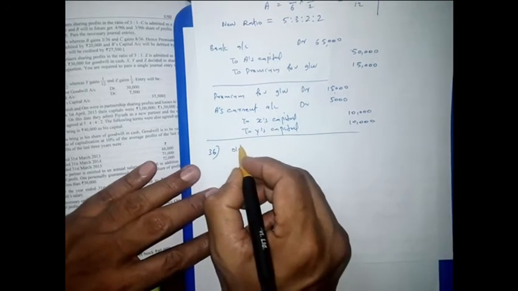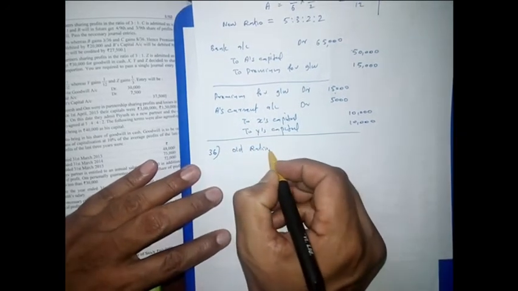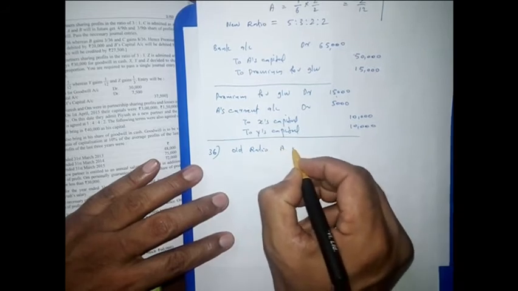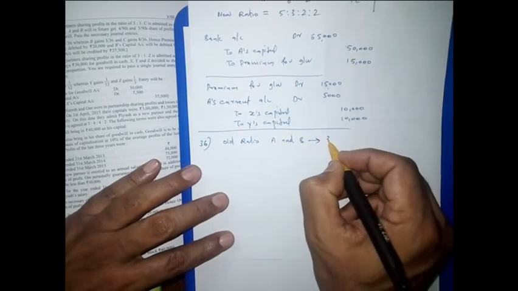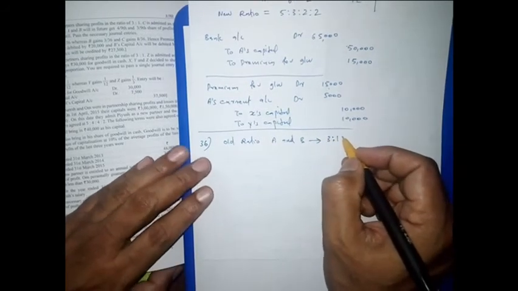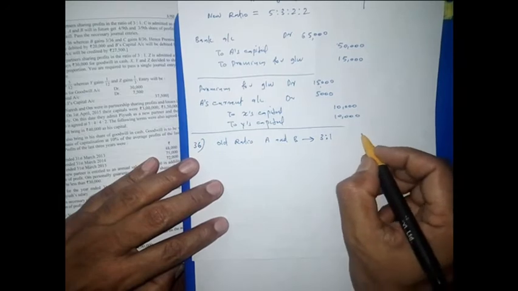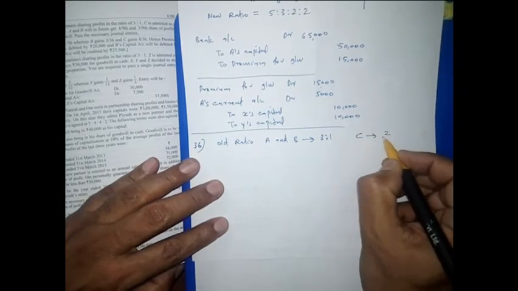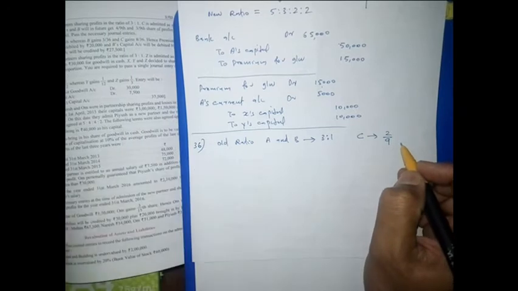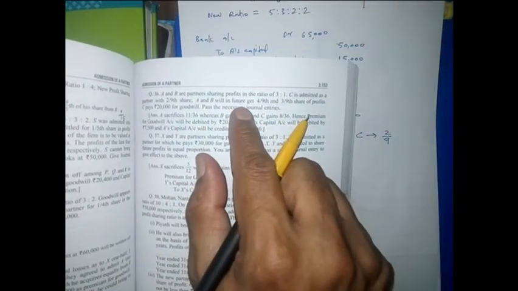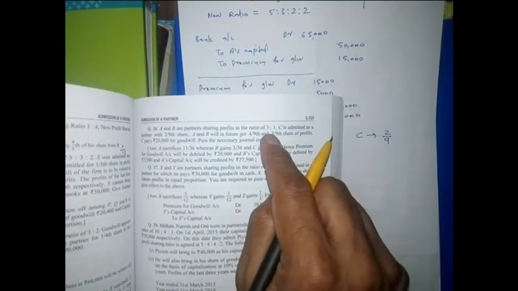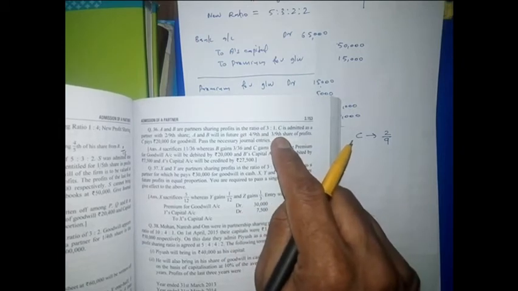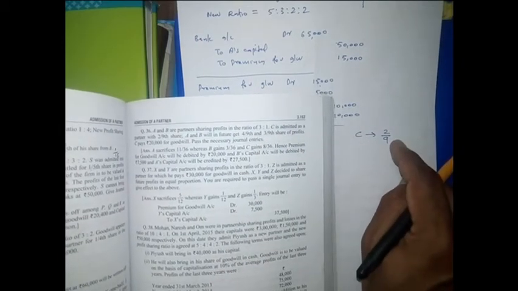Old ratio. Here the names of the partners are A and B. The old ratio of A and B is 3:1, and C is admitted for a 2/9 share. C's share is 2/9. Then it is saying that A and B will in future get 4/9 and 3/9. So 4 plus 3, 7. 7/9, that is their share. Okay, 2/9 we are giving to the new partner.